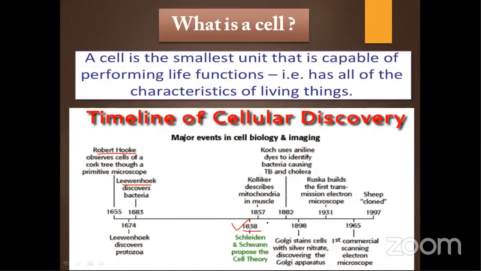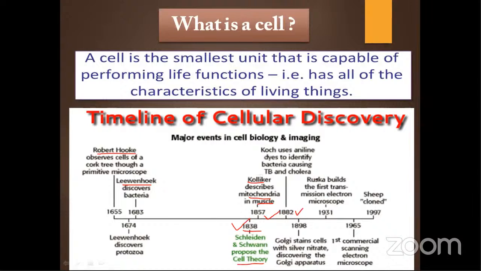After that, a very important point: in 1938, and you need to mention 1939 also, Schleiden and Schwann proposed the cell theory. This is very, very important. In which year they gave this theory independently, we will study in detail in the next slide. Then Kölliker described mitochondria in muscle cells in 1957, and Koch's postulates came in 1882.